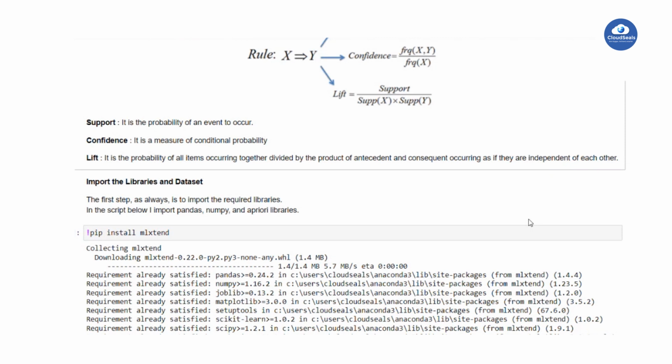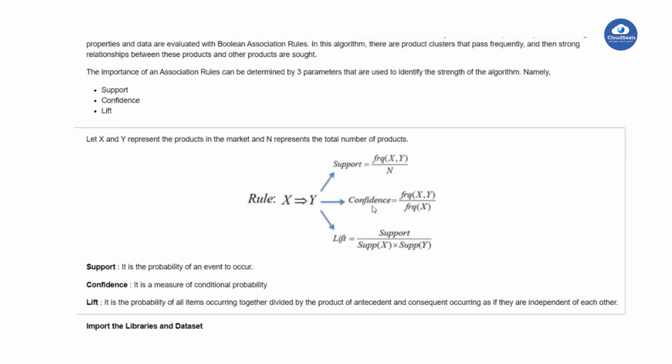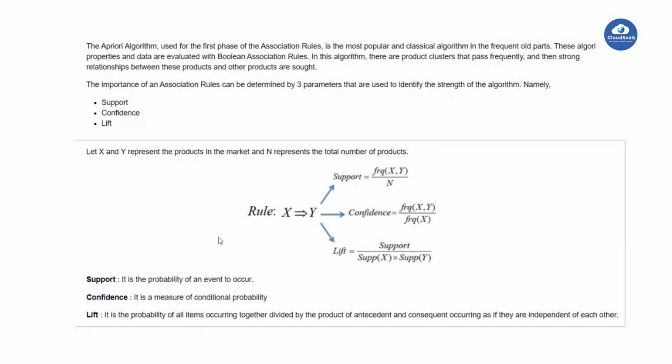If the support, confidence, and lift all reach the expected threshold values, we will suggest those association rules to the customer. If some association rules do not reach the threshold values, we simply ignore them. This is the concept of how we build association rules and on which metrics.